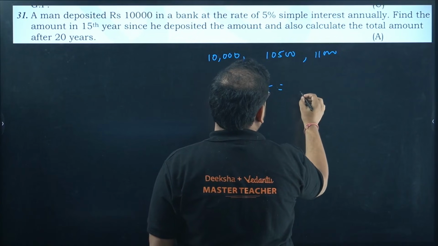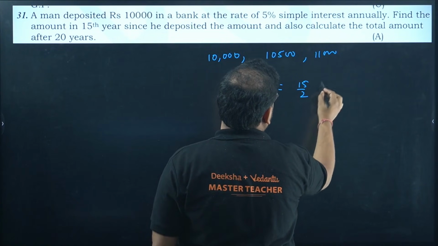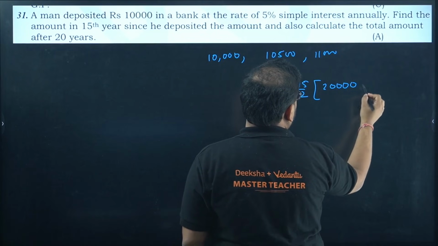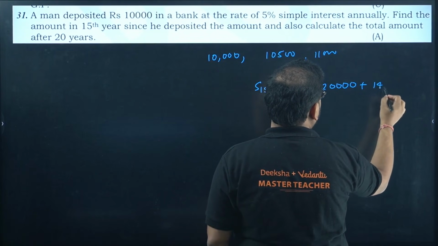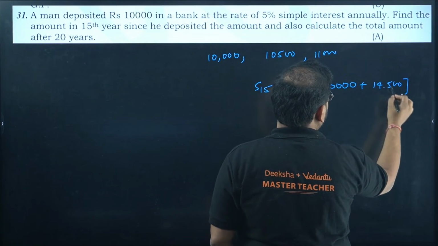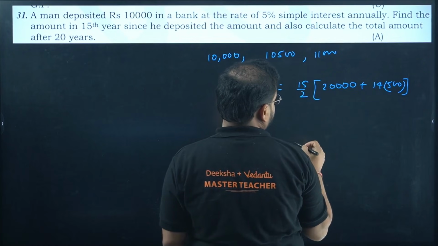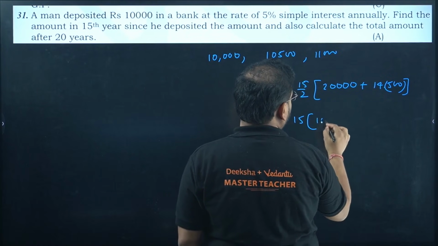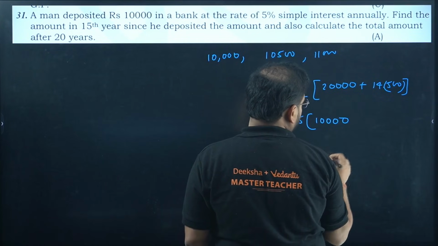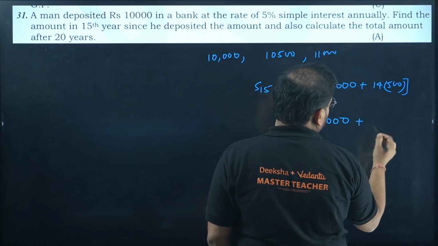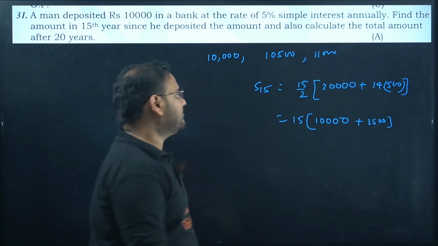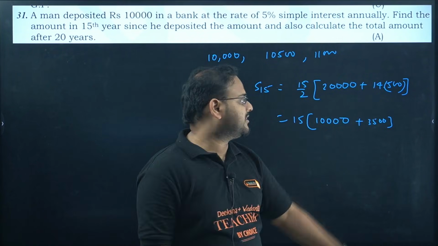So we're going to write what? 15 by 2. Twice of A means 20,000, plus 15 minus 1, so 14 into D, 500. Right? Check. So I'll have this as 15, 2 is cancelled. I'll have here 10,000 plus 7, 3,500, right? 14 will cancel with 7, 7 5 is 3,500.